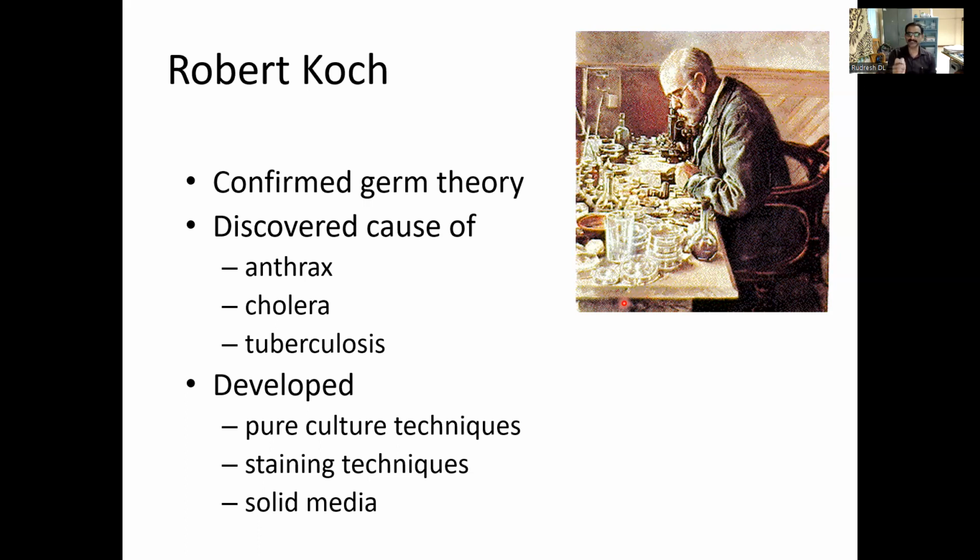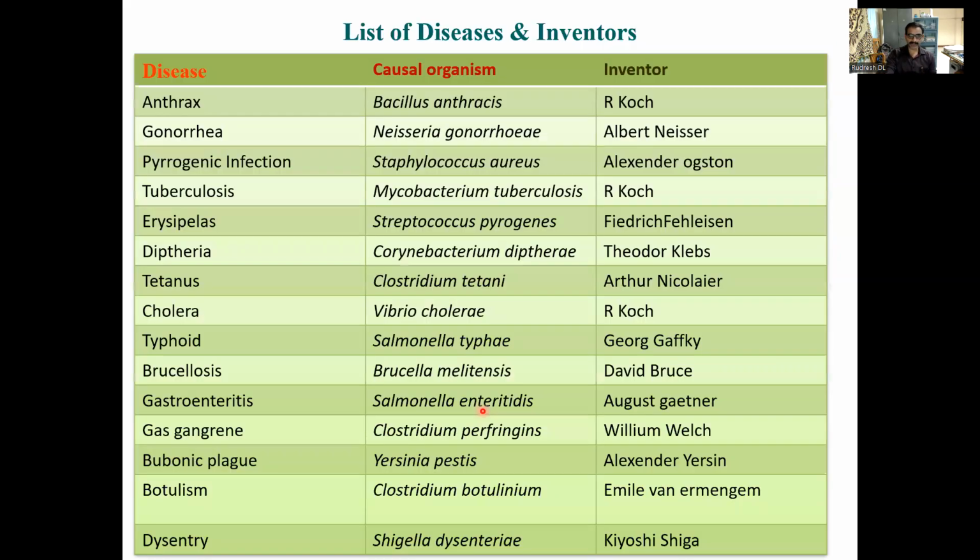Through his Koch postulates, he identified several organisms causing diseases. For example, he discovered the causal organisms of anthrax, cholera, and tuberculosis.